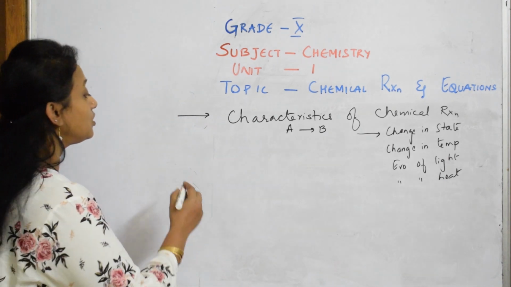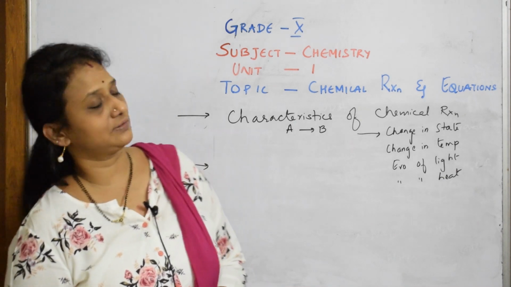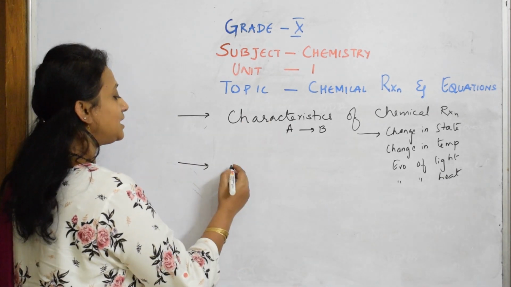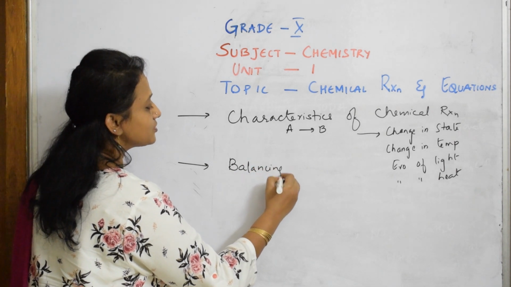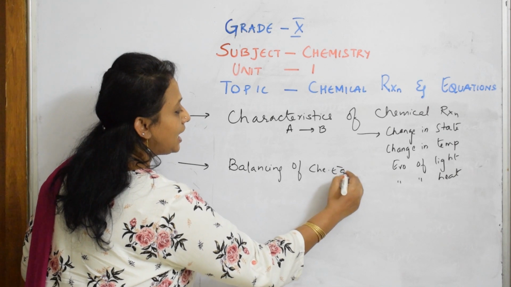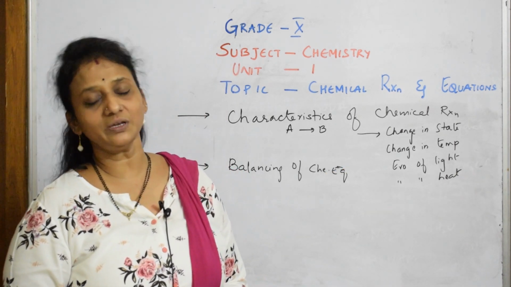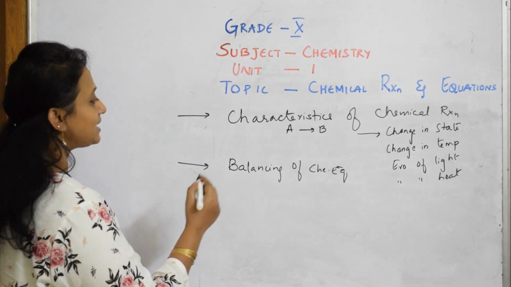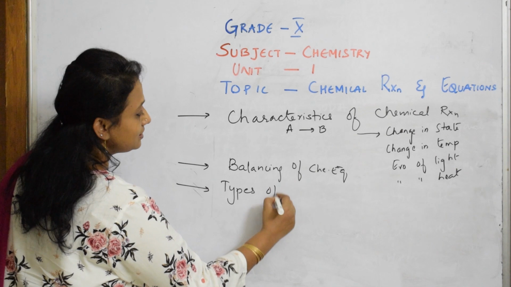Next, along with these characteristics, we'll be learning the different types of chemical reactions. Before that, you will be learning something called balancing of chemical equations. Balancing of chemical equations would be the next topic, where I'll be doing 5 to 6 balancing of reactions from my side. After balancing of chemical equations, you'll be learning the types of chemical reactions.